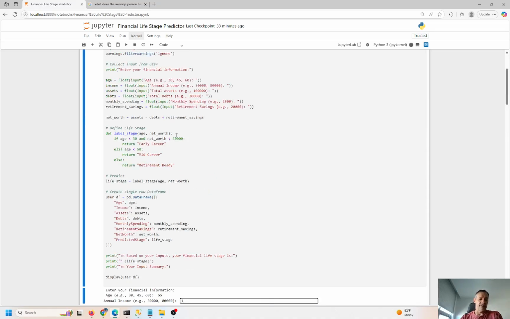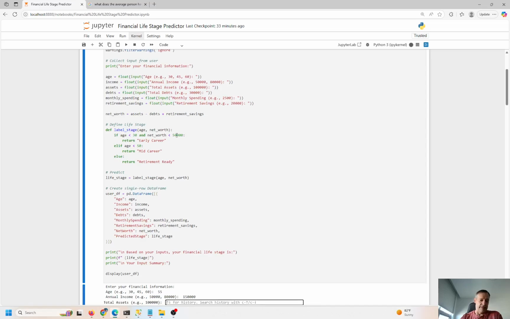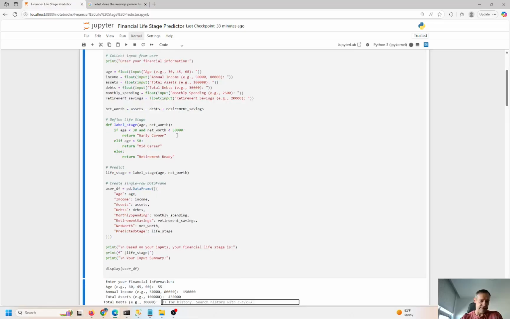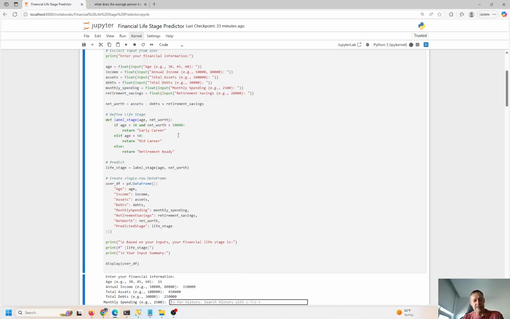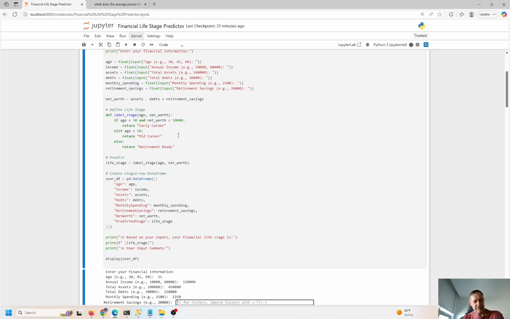Annual income, let's say 150K. Total assets, we could say 450K. Total debt, okay, we have a mortgage, 250K. Monthly spending, 250, and retirement savings, I'm going to say this guy's 480. Save that one.